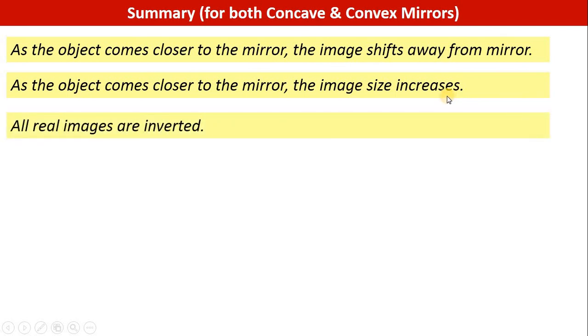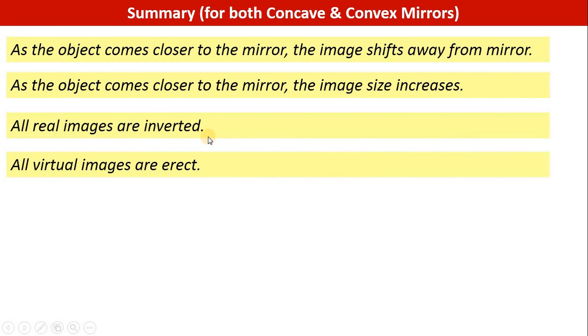All the real images are inverted. So you see, in case of concave mirror we had a total of 6 cases, out of which 5 cases were real images, and the 6th case was an erect and virtual image. But whenever the images were real, it was always inverted. So real images are always inverted and virtual images are always erect.